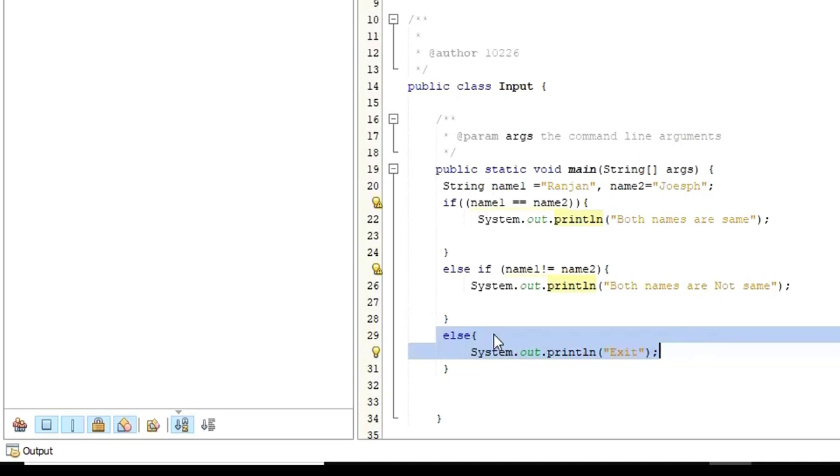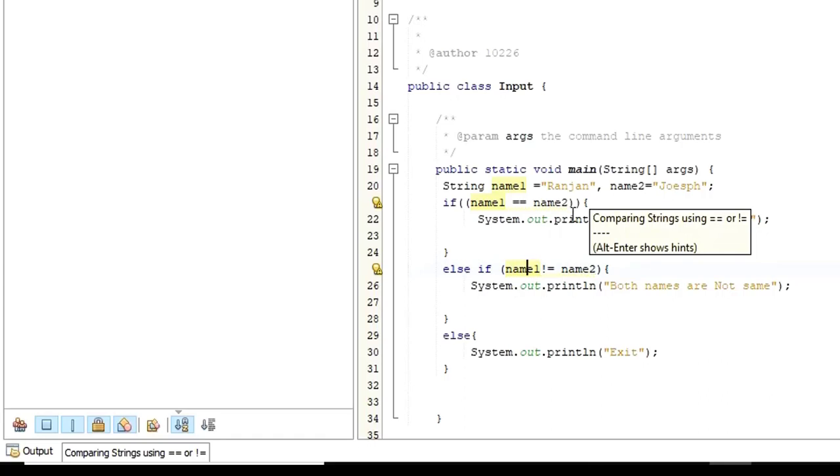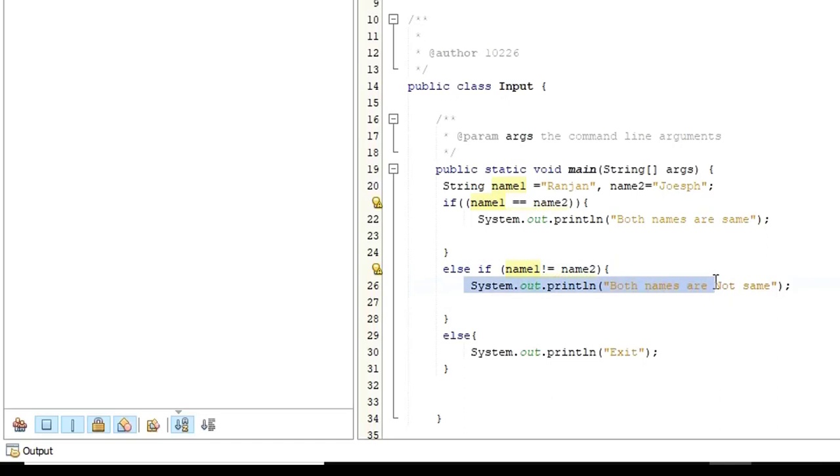Now instead of going straight to the else, we are going to the else if, and even this else if has got a condition. What is this condition? Name 1 is not equals to name 2. Yes, name 1 is not equals to name 2. Ranjan is not equals to Joseph. In that case, this condition is true. So what is going to happen? It is going to execute this statement saying both names are not same.